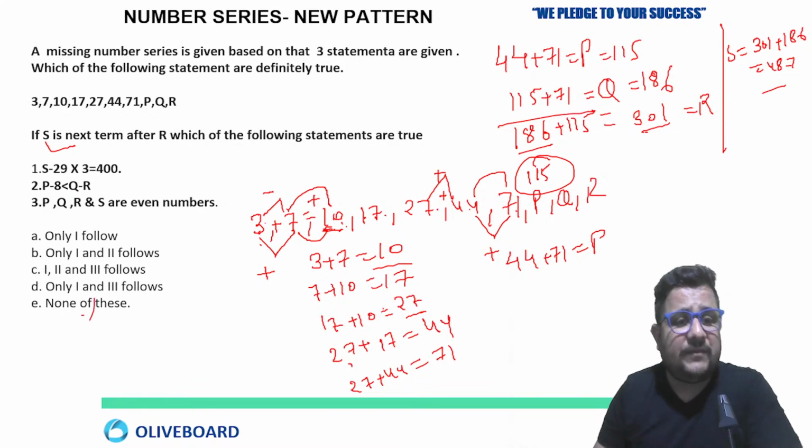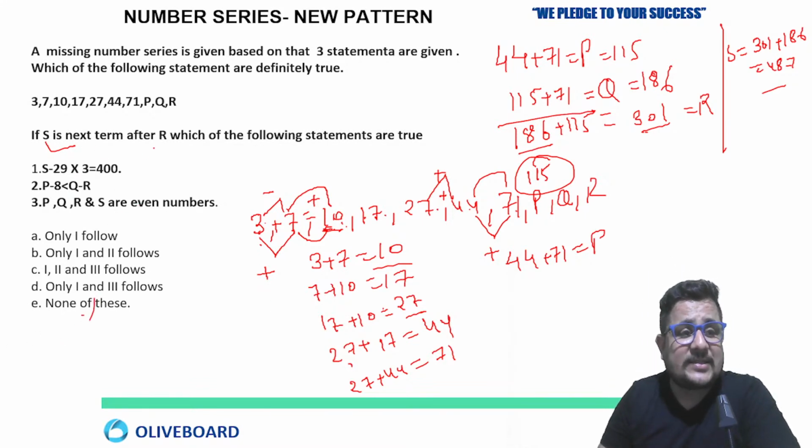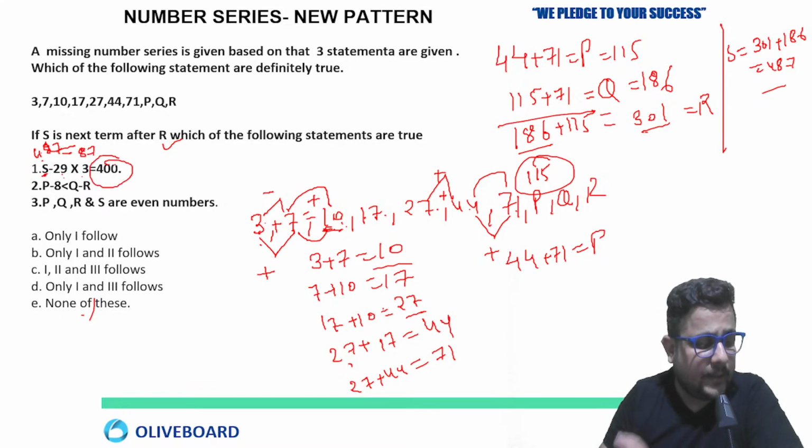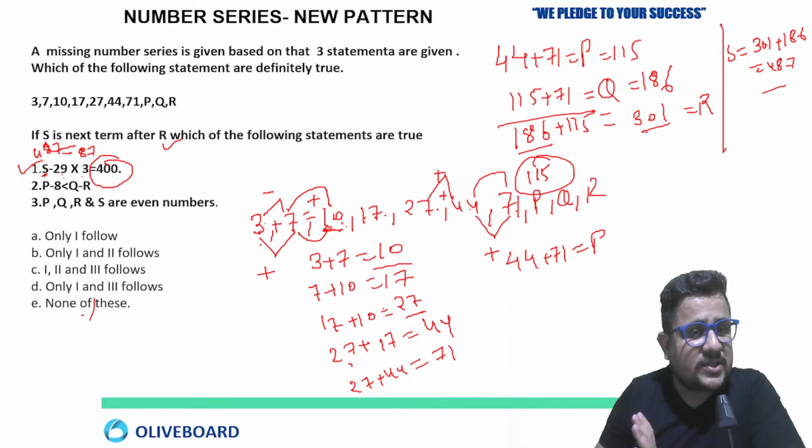Now we will do a statement verification. If S is the next term after R, which of the following statements are true? First: S minus 29 multiplied by 3. So how much is S? S is 487. 487 minus 29 into 3. 29 into 3 means 87. 487 minus 87 is 400. Is this clear? So the first one is true.